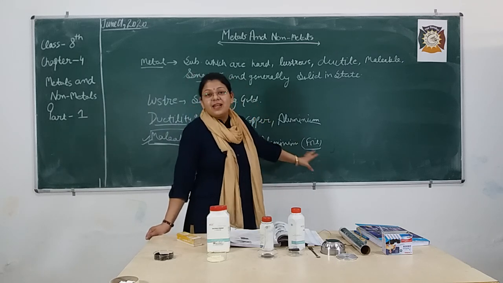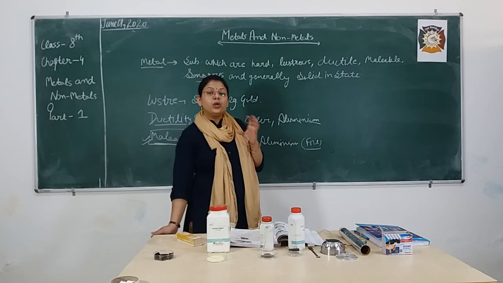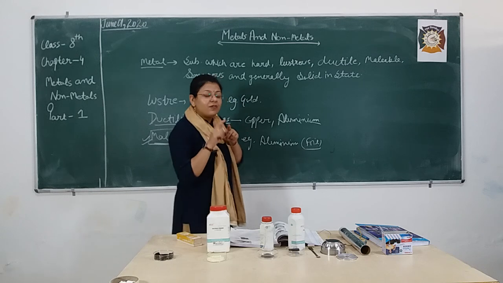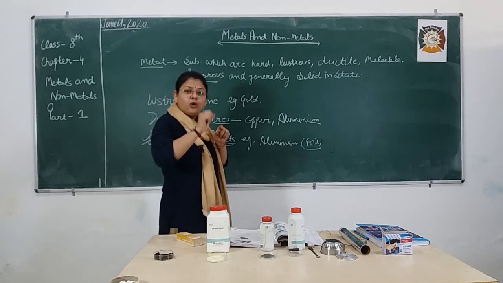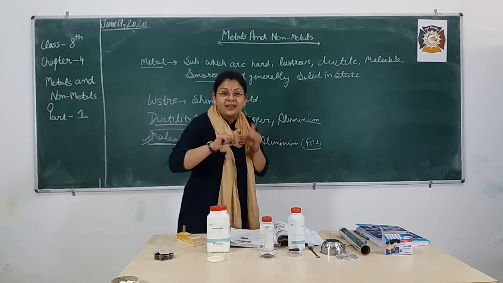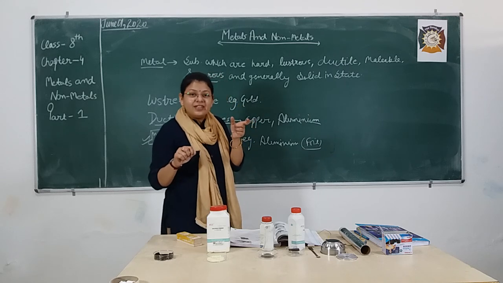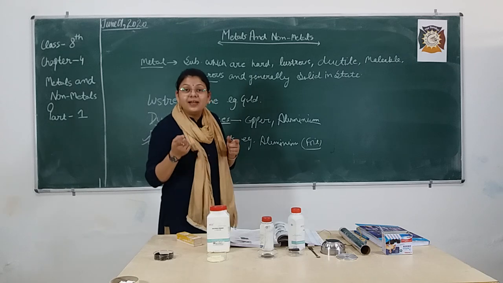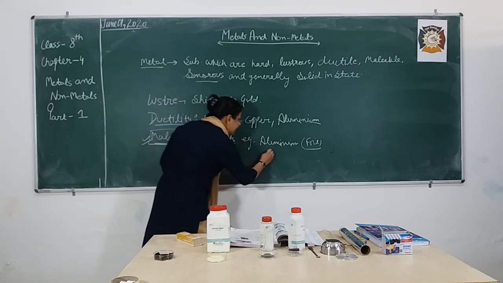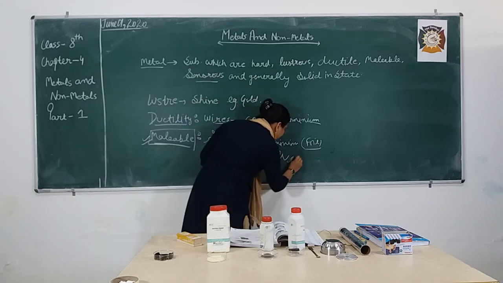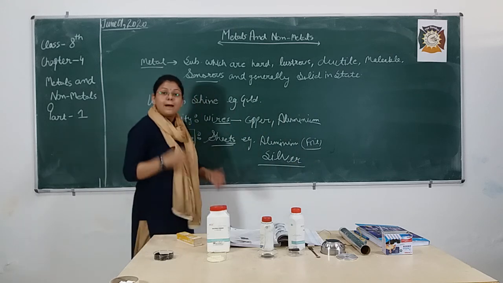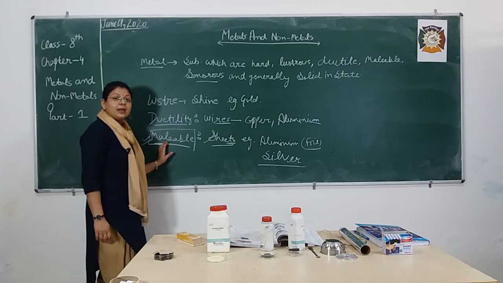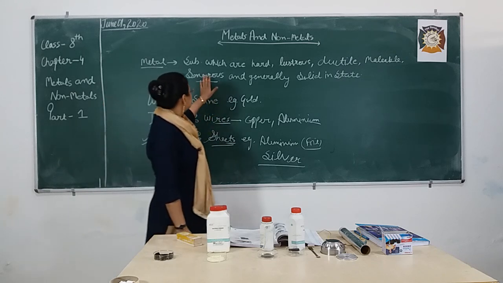Aluminium foil as well as the silver coating on your sweets. The silver coating on Kaju Katli. A very fine and very thin sheet of silver is on that Kaju Katli. You have eaten it. So that fine sheet is also containing what? Containing silver, and silver is a metal. So most of the metals are malleable in nature.